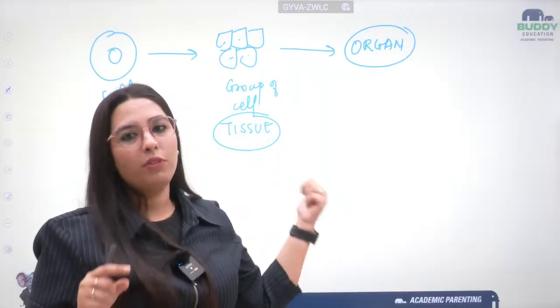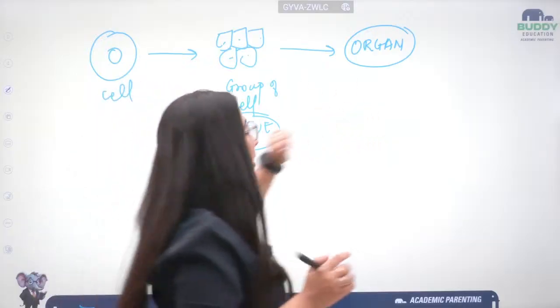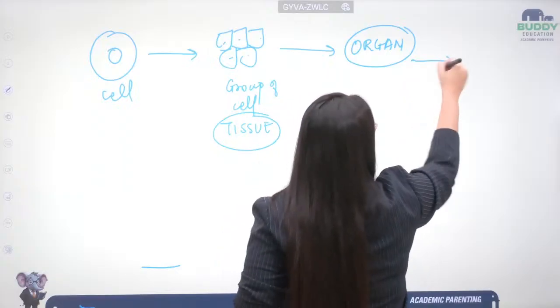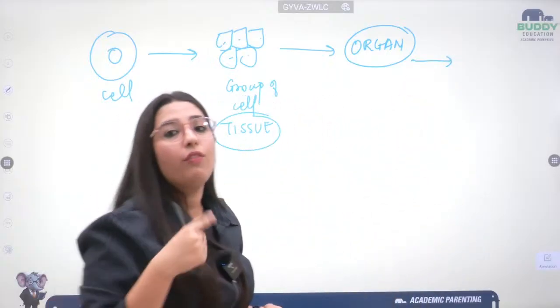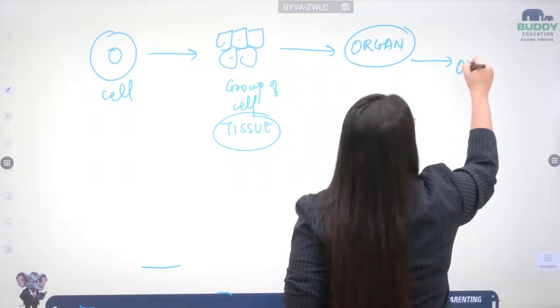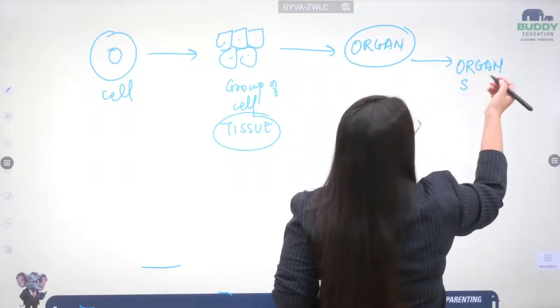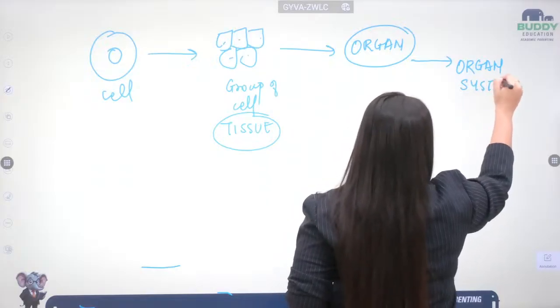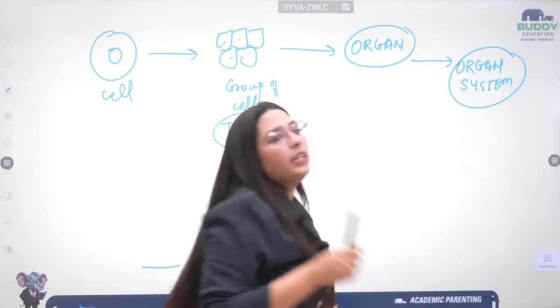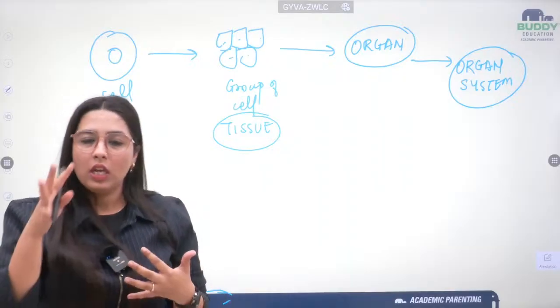A group of cells forms tissue and a group of tissue forms an organ. Then, if I take all the organs into consideration, they form an organ system. When I talk about the heart, you must know about the circulatory and transportation system. So when all the organs come together, they form an organ system.